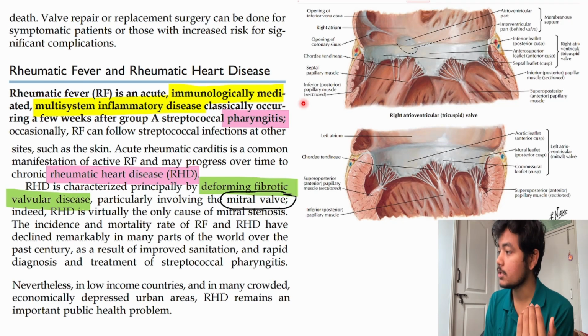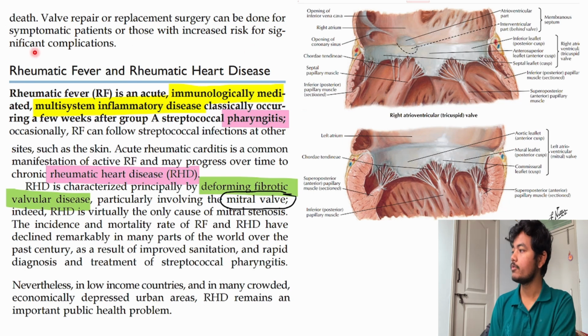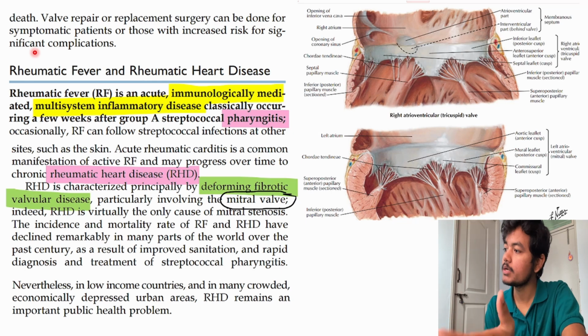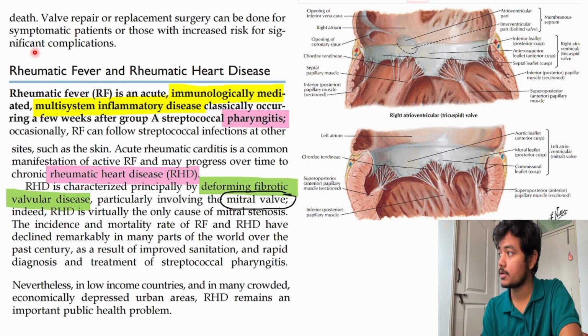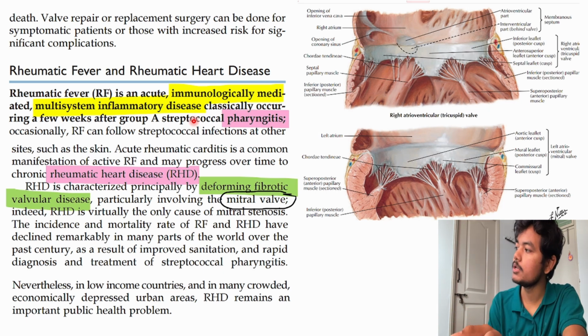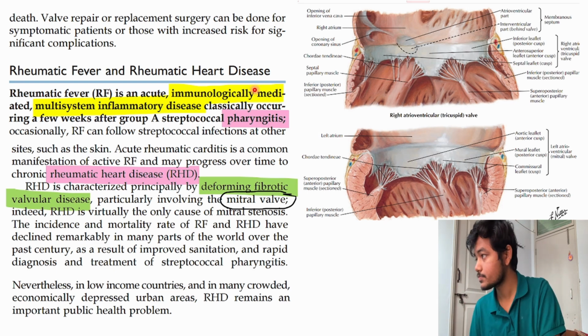So hey everyone, in this video lecture we will be discussing rheumatic heart disease and what is rheumatic fever. We will be discussing the pathology, what happens in this disease, and in another video we will be discussing the microbiological aspect. As you can see here, group A streptococcus is mentioned. This organism is causing rheumatic fever or rheumatic heart disease. We will discuss this organism in more detail in the microbiology video.